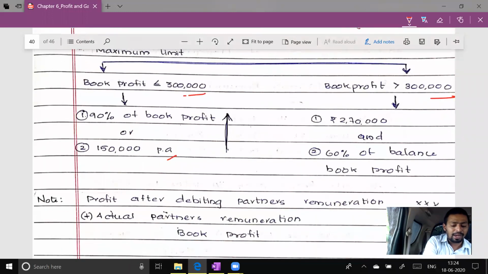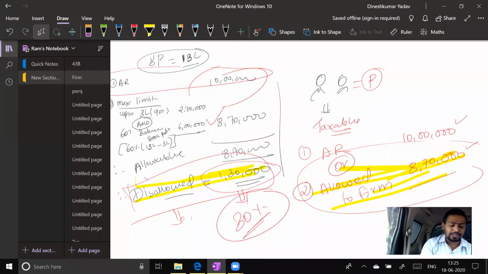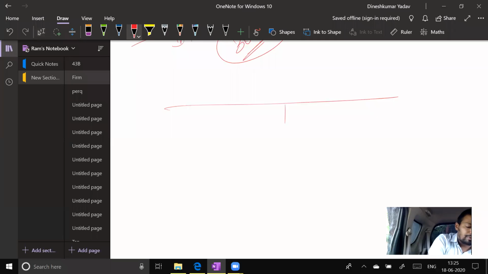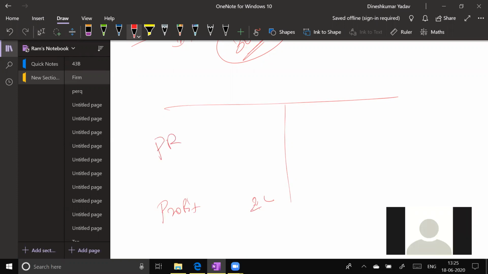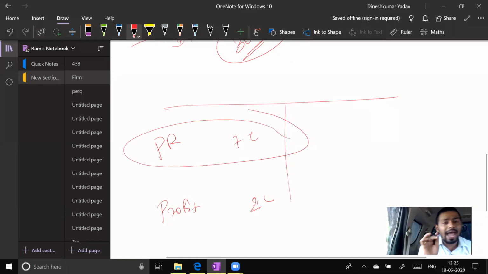And this is the limit. This is how you apply the limit. Now, what is the book profit? What is the book profit, sir? Now you tell me. This is your profit and loss account. Your profit is 2 lakh, but the partner's remuneration that you have given is 7 lakh. You tell me, this partner remuneration is the actual partner's remuneration, and we are computing the limit for partner remuneration. And this profit which is given in the examination is after debiting partner's remuneration.